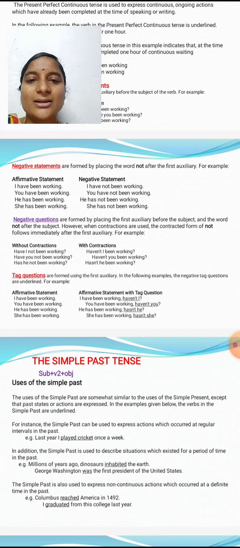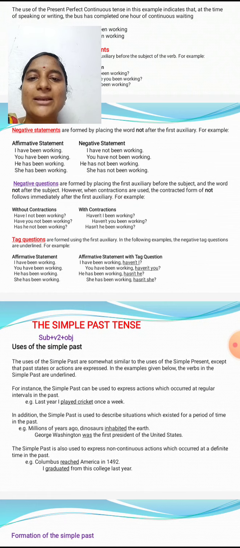For example, without contractions: have I not been working? With contractions: haven't I been working? Have you not been working, haven't you been working? Has he not been working? With contractions: hasn't he been working? So these are negative questions of the present perfect continuous tense.